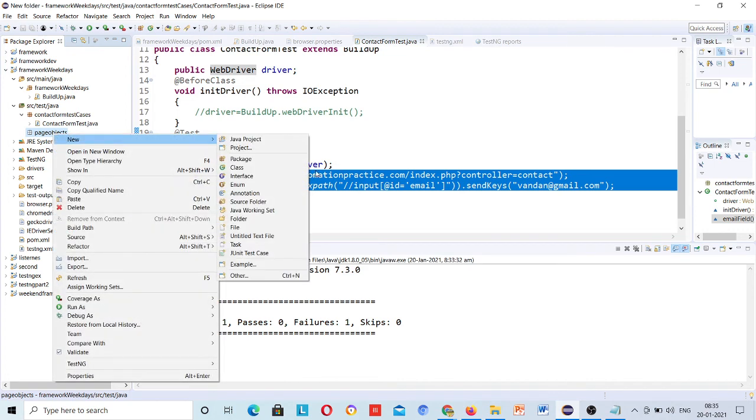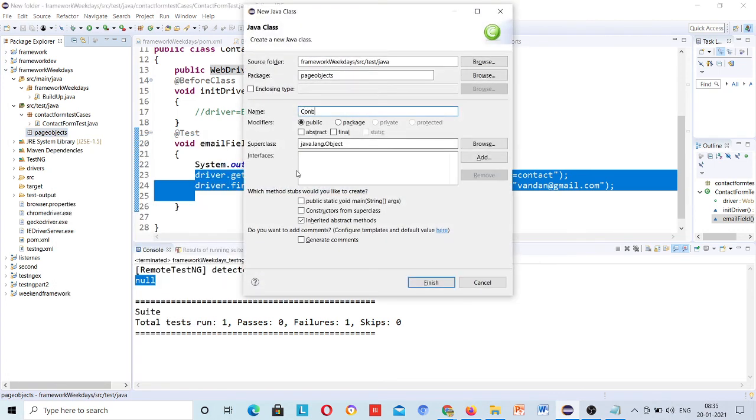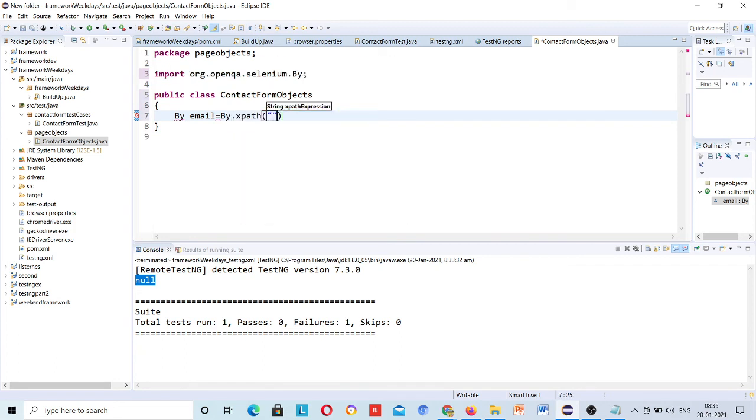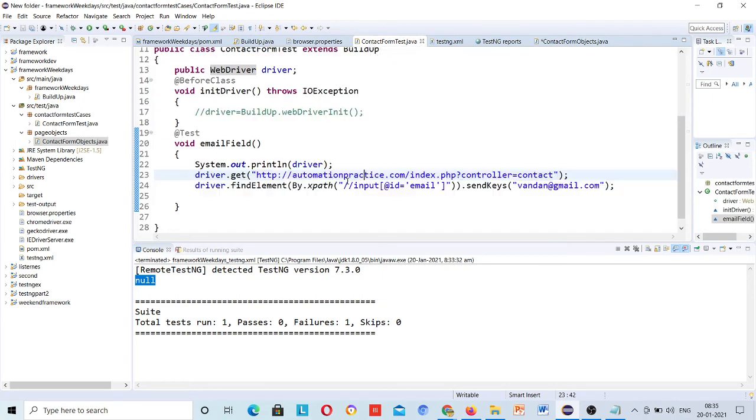So contact form objects. Okay, now instead of by email, equal to By.xpath, and just copy from here, we will not write again.